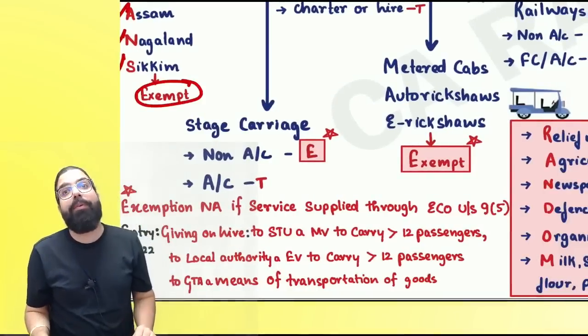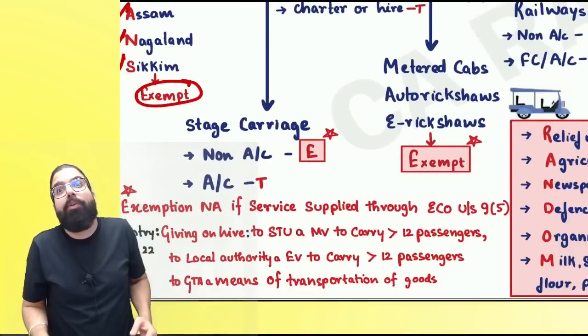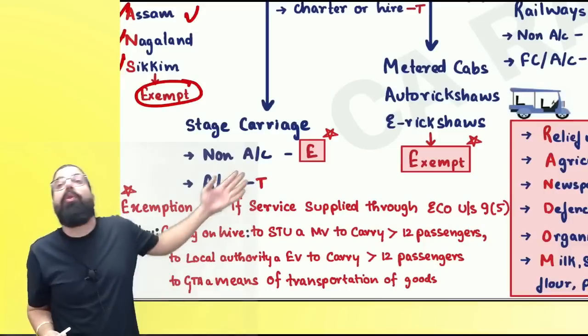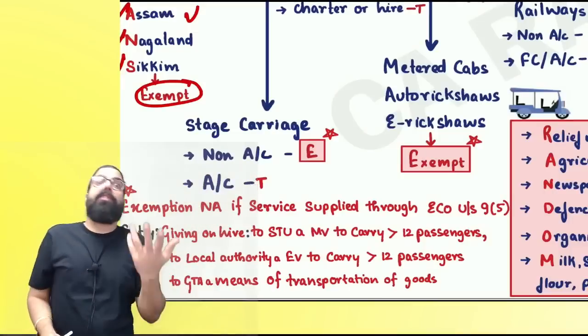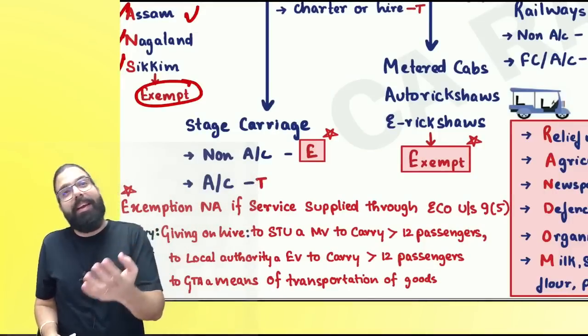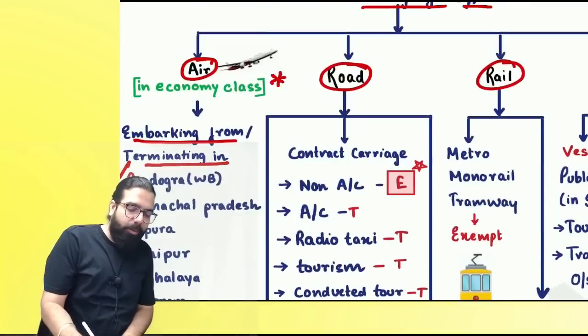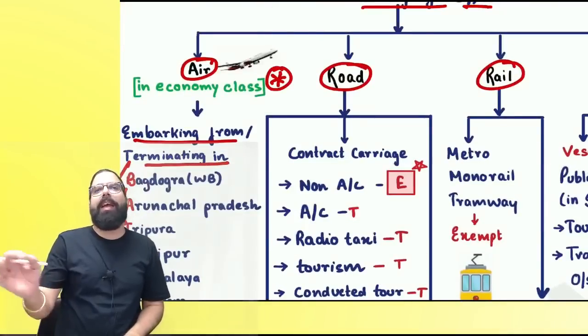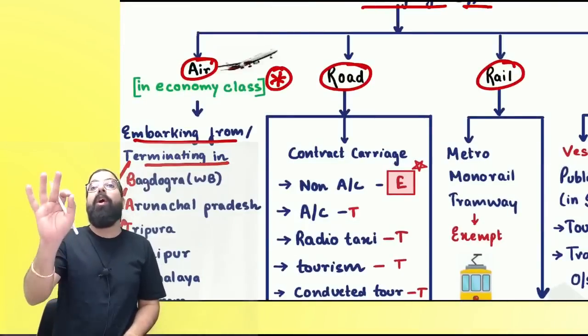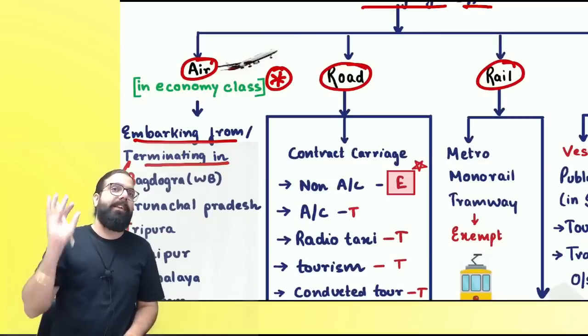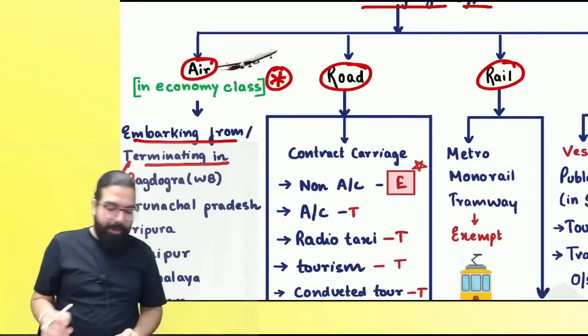Now, supposedly, I'm from Assam. If I'm going to Assam, coming back from Assam in business class, just imagine, if I can afford business class, I can afford GST also. The government made a change over here, and told people who are flying in business class will have to pay GST. Only economy class has been exempted. Are we clear? Part of amendment, please be very careful.